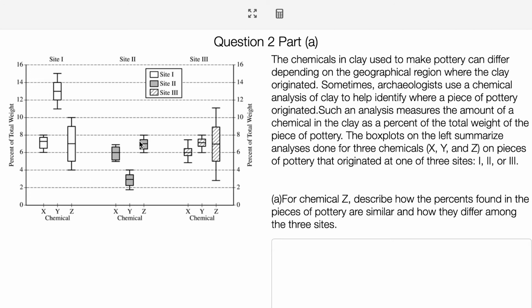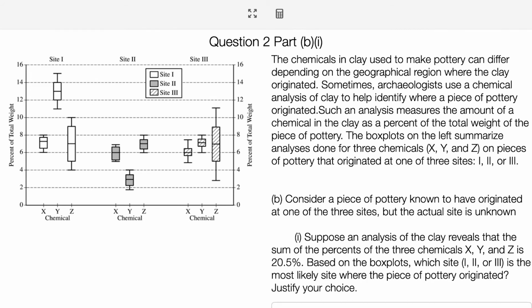However, their spreads are the thing that differ the most. So site 3 has a much larger spread compared to site 2, and site 2 certainly has the smallest spread compared to the other 2. So make sure you use descriptive words like larger than, greater than, and compare it a few times. Make sure you for sure have your shape, that you've compared your shape, center, and spread.